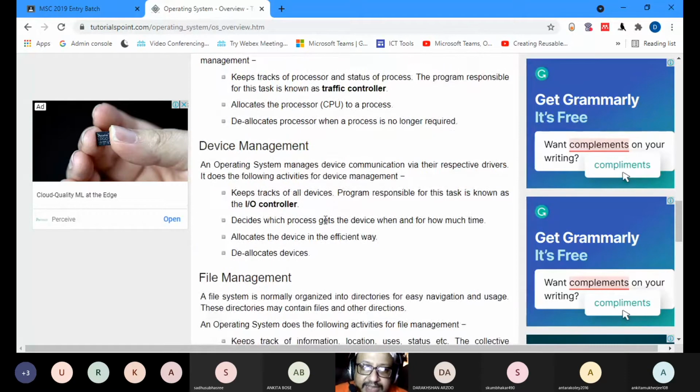Then you have the device management. It keeps track of all devices. The program responsible for this task is known as the input output controller, IO controller. So it manages device communications by their respective drivers. So you have a driver for audio, a driver for video, a driver for touchpad, a driver for mouse. These drivers maintain communication between your operating system and your mouse, touchpad, or other device.